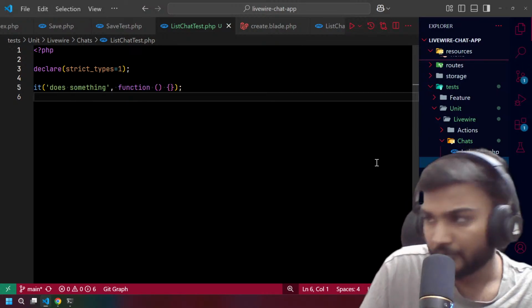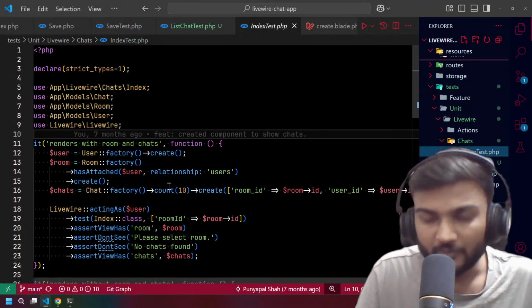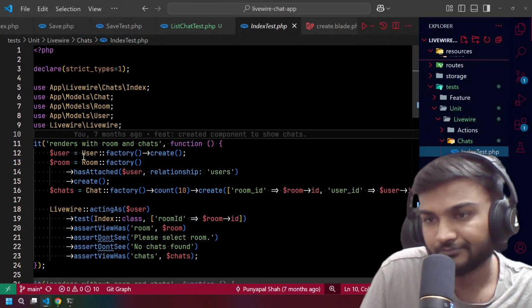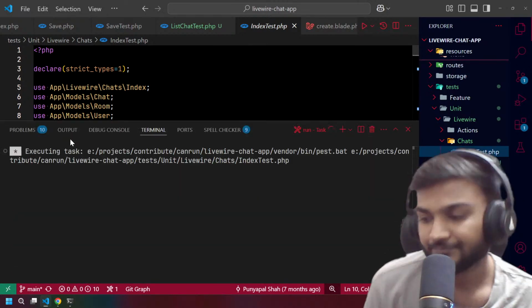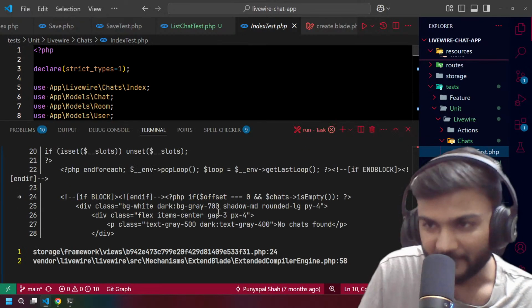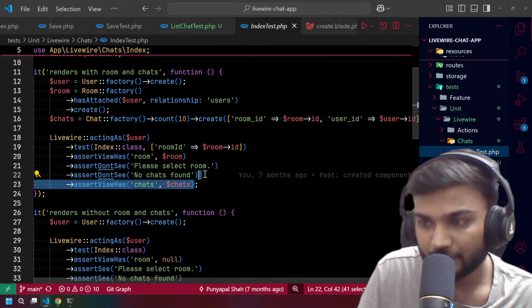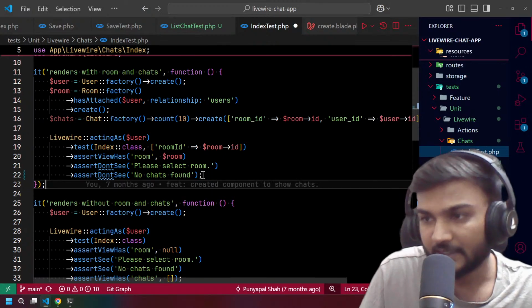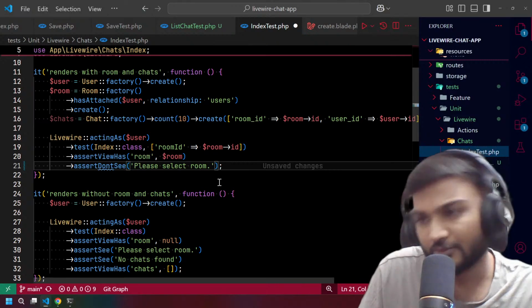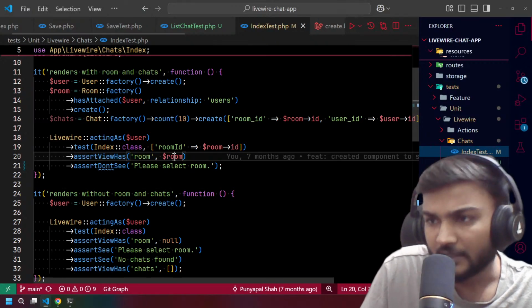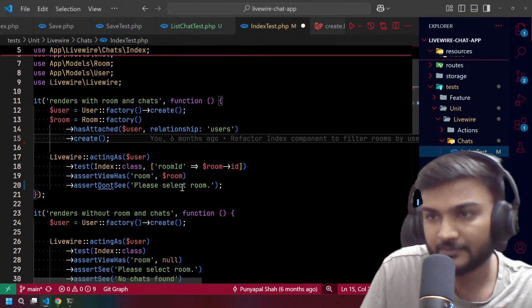But before that, let's fix the tests. Let's try to run it and see if those fail or pass. Three of them are failing because we removed the chat stuff from there, so we won't have chats, and it will not even have this chat not found. Please select room will maybe be there. The room will be there, everything will be there. We don't need this chat stuff.